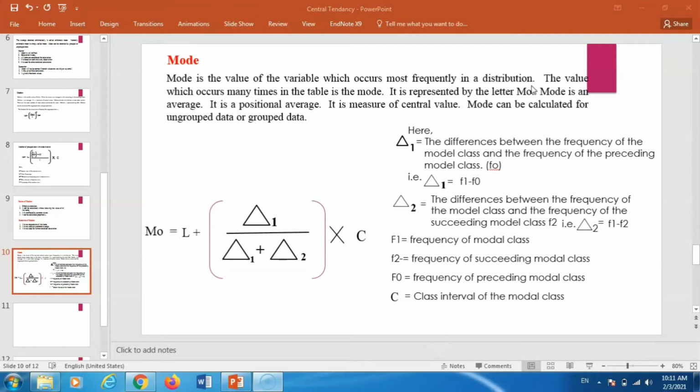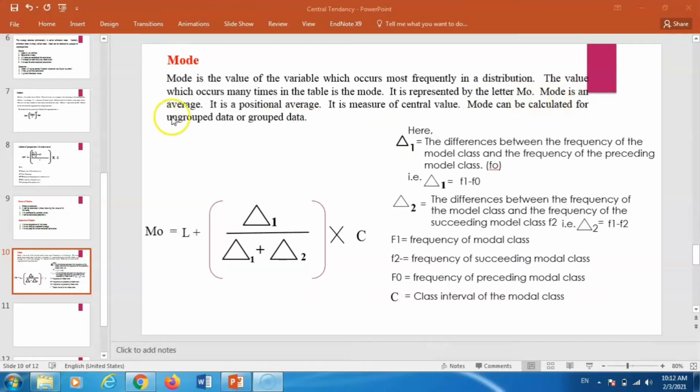That numerical value or variable is called the mode, and mode is one of the types of central tendency. The value which occurs many times in the table is the mode. It is represented by the letter M0.